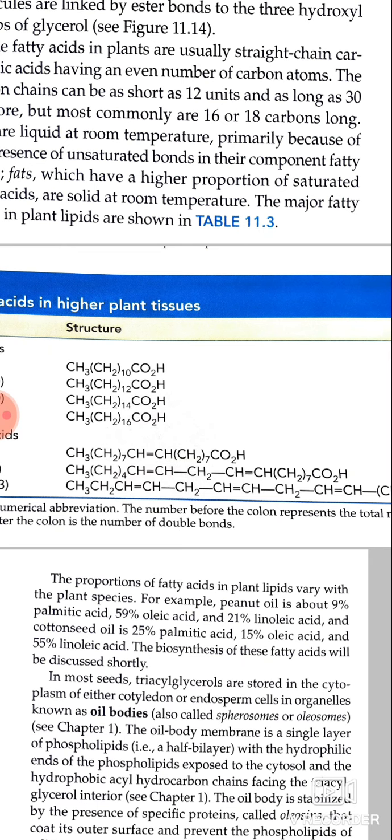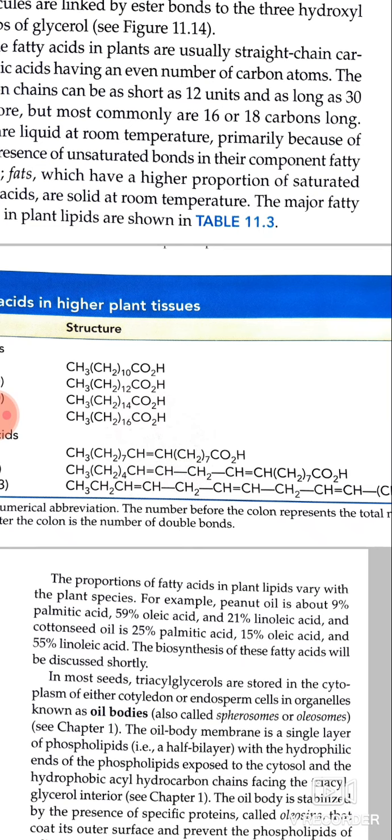The oil body membrane is a single layer of phospholipid with the hydrophilic ends of the phospholipids exposed to the cytosol and the hydrophobic acyl hydrocarbon chains facing the triacylglycerol interior.